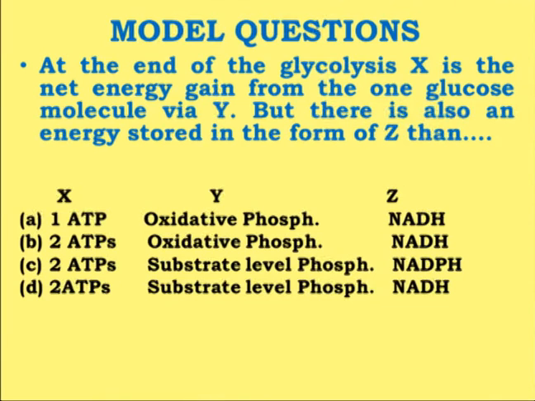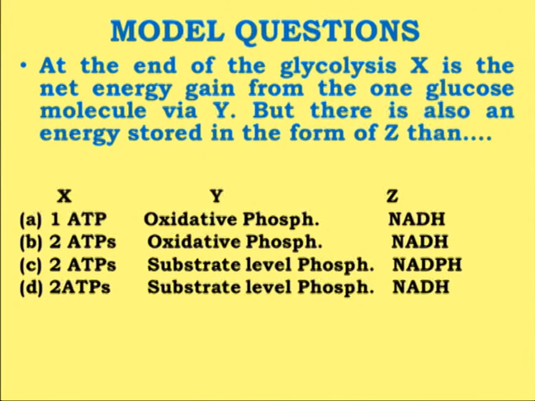Now when we talk about these 2 ATP molecules, there is no involvement of the electron transport chain. So that's why we can say that they are being produced by the substrate level phosphorylation, because oxidative phosphorylation will come into the picture only if there is an involvement of the electron transport chain. So here either C or D option is correct, because oxidative phosphorylation can be nullified as there is no involvement of the electron transport chain here. So either C or D option may be correct.